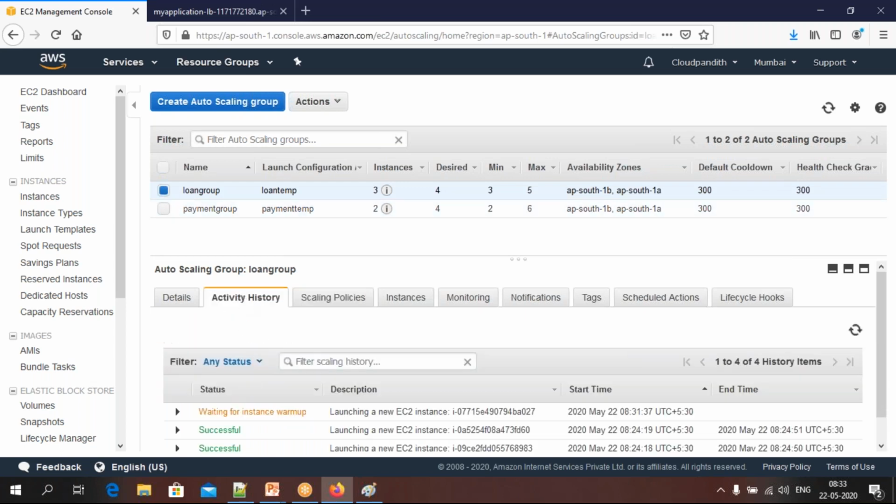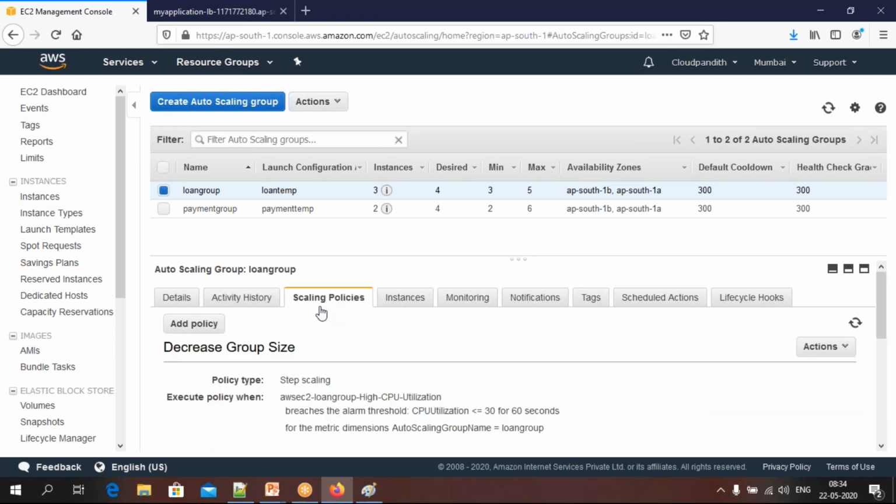Now these servers will be shown here as success after exactly 5 minutes. What is the time now? 8:31. If we add 5 minutes to it, it is going to be 8:36:37. Exactly at this time you will be able to see the status as successful, because it is in a warm up period. Warm up means it is going to take some time to launch the instance, friends. That warm up time we have given is 300 seconds. If you want to change that warm up time, you can decrease it. How to decrease the warm up time?